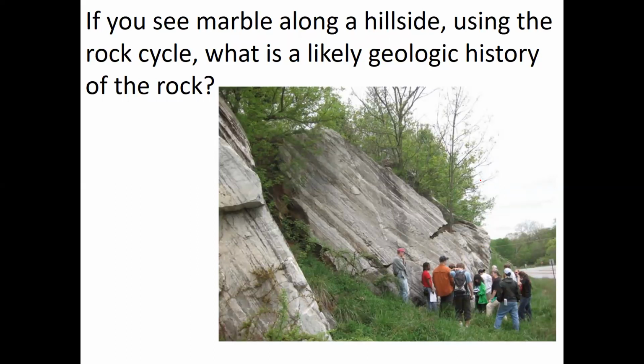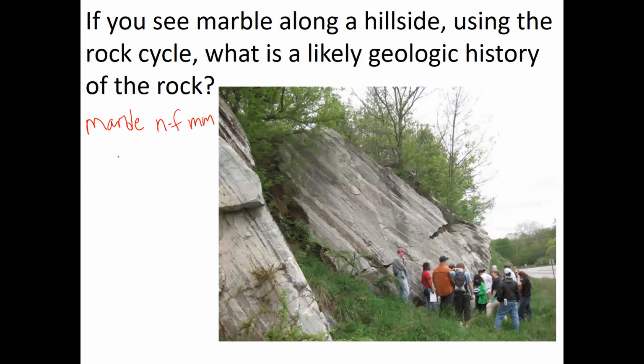And an interesting fact: it's marble quarried from this bedrock that the Washington Monument was constructed from. Well, this tells us about the past. Marble is a metamorphic rock, a non-foliated metamorphic rock.